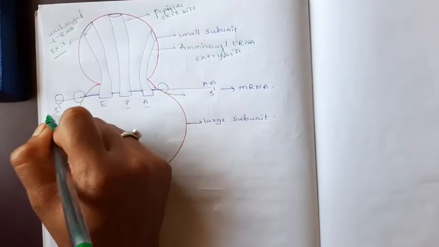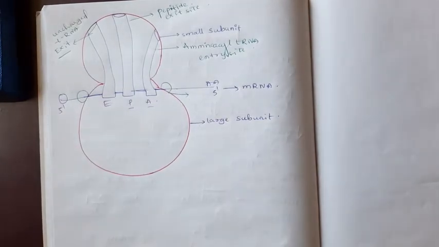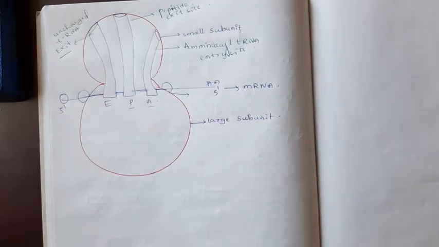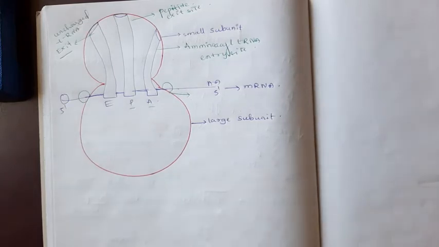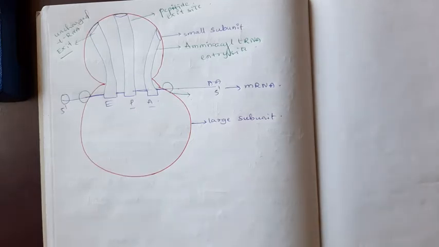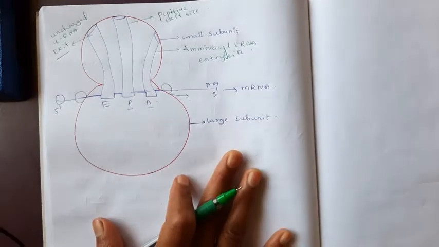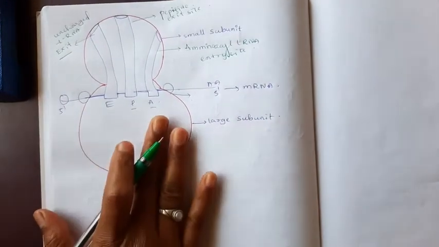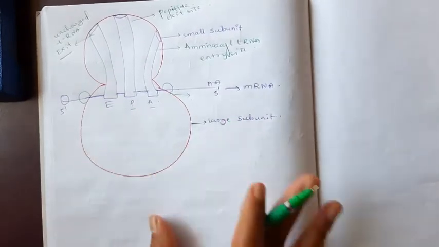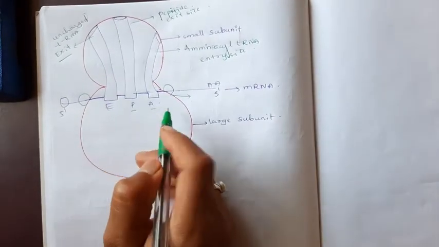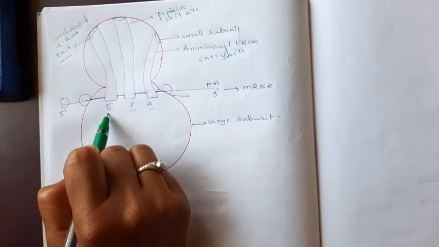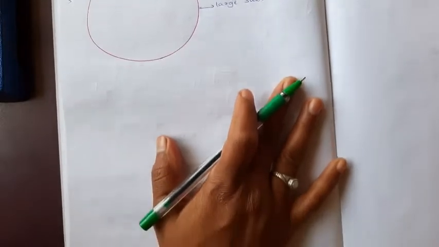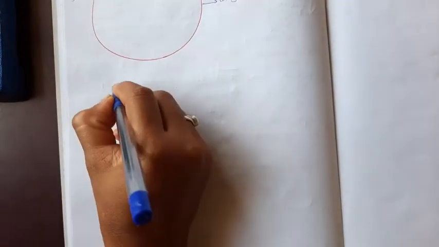It enters here and exits here, which means during the translation process the ribosome moves on the mRNA, while the mRNA does not move anywhere. The ribosomes are continuously moving on the mRNA. This is the structure of the ribosome. You have to remember that in the large subunit there are 3 sites: entry site, peptide site, and exit site. Now we will discuss the structure of tRNA